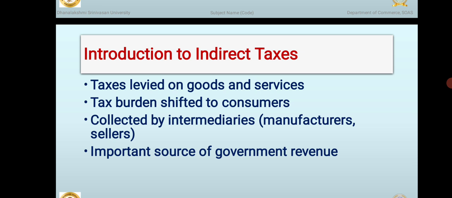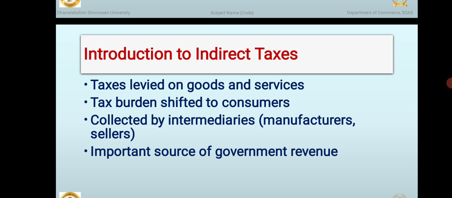Indirect taxes are collected by intermediaries such as manufacturers, wholesalers, and retailers. These intermediaries collect the tax from consumers and then pass it on to the government. They act as a link between the government and the consumers.